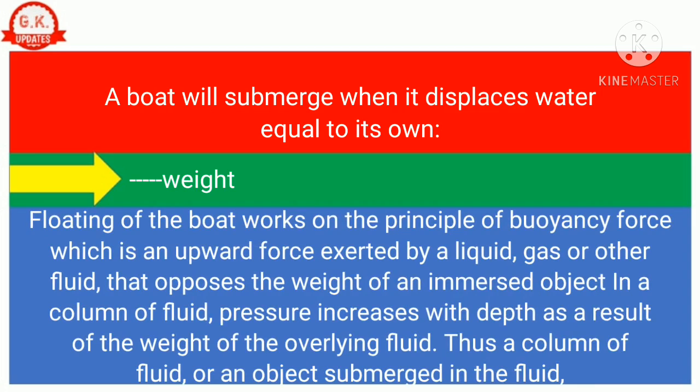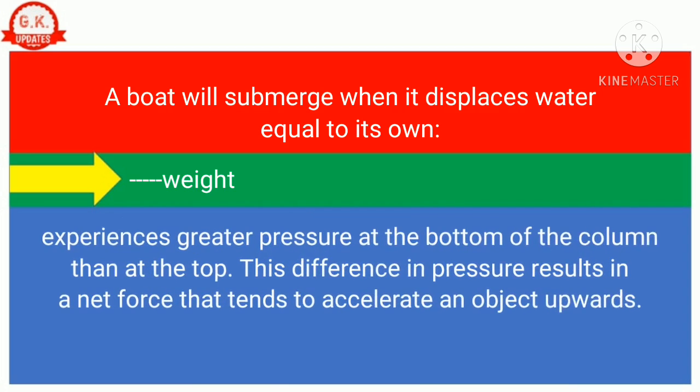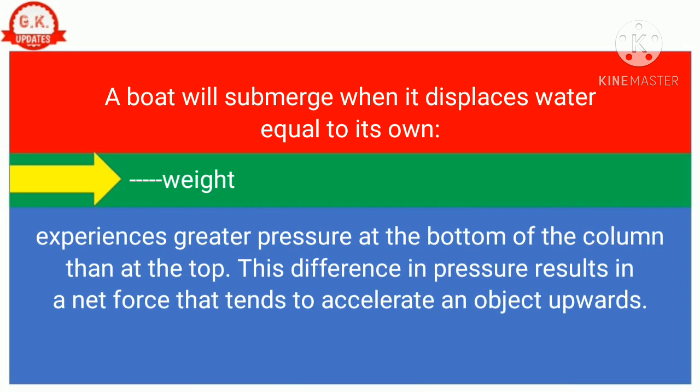Floating of the boat works on the principle of buoyancy force, which is an upward force exerted by a liquid, gas, or other fluid that opposes the weight of an immersed object. In a column of fluid, pressure increases with depth as a result of the weight of the overlying fluid. Thus, a column of fluid, or an object submerged in the fluid, experiences greater pressure at the bottom of the column than at the top. This difference in pressure results in a net force that tends to accelerate an object upwards.